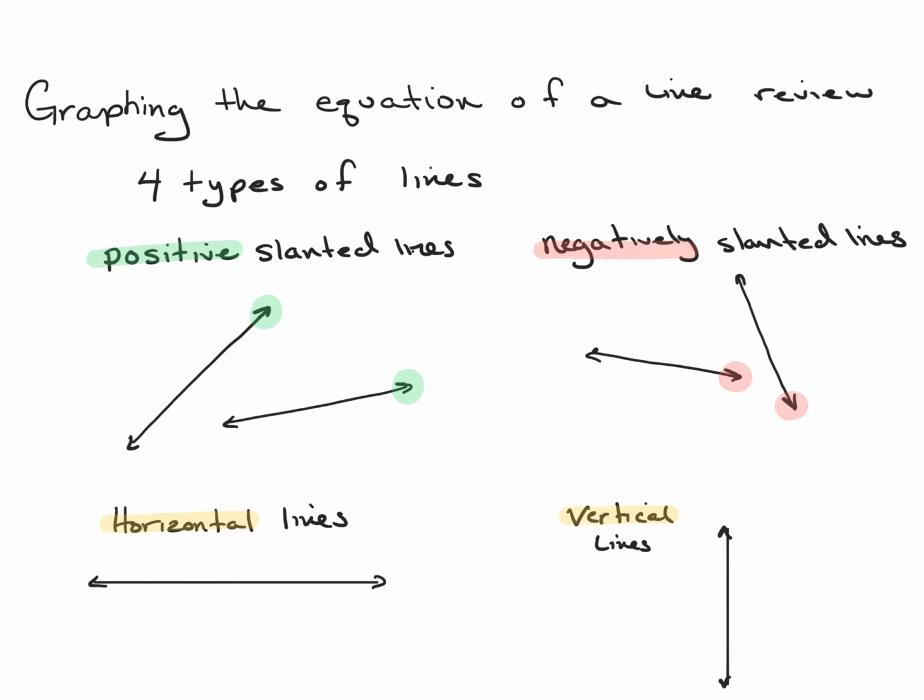One of the things that I want to point out though before we get started is that positive slanted lines, where I have highlighted here, you want to begin to notice that lines that have positive slopes, when you look to the right side of the line, notice that I have highlighted here the right side. Notice that this right side is going up. So as I move across the line, my finger is going up.